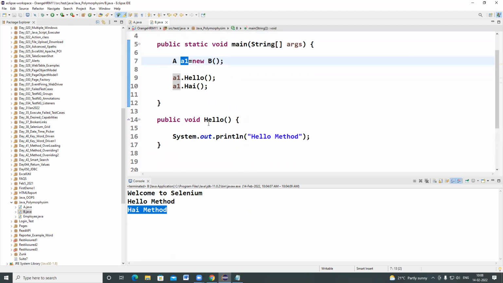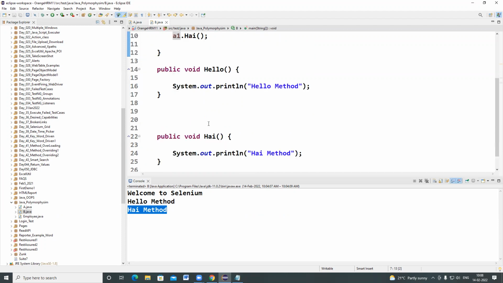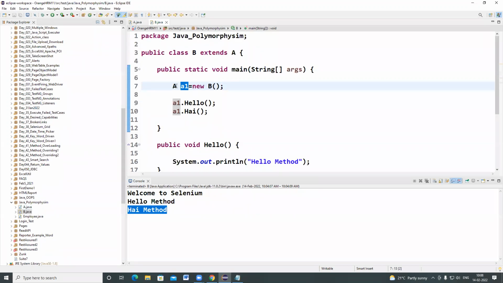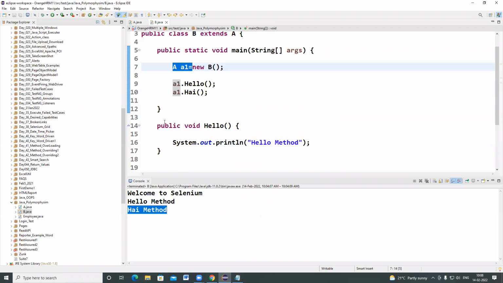This concept we call method overriding. Understood everyone? I will tell you one more example here. Simply, whenever you create a reference variable and call the methods, that concept we call overriding.